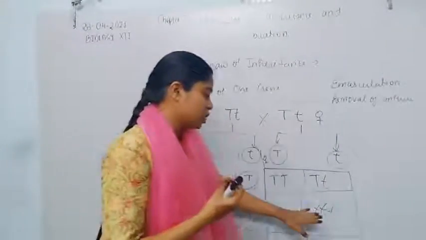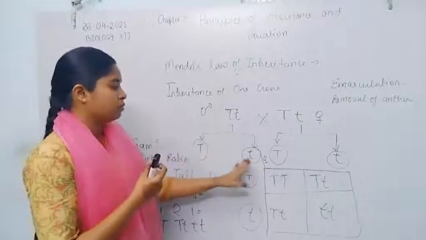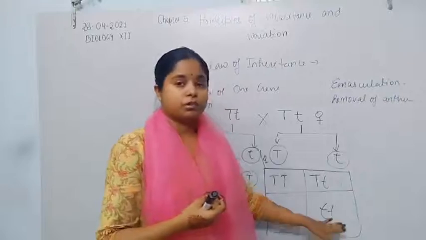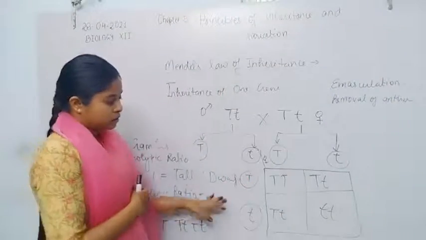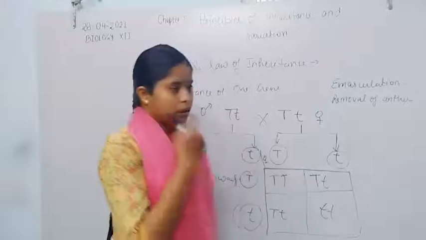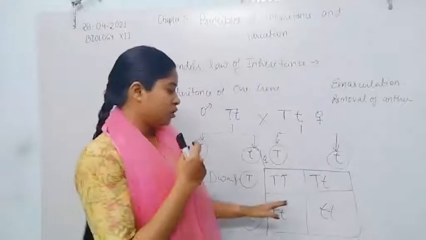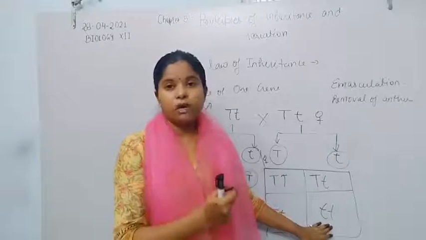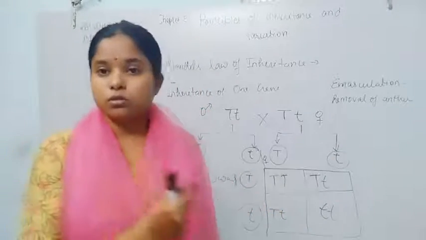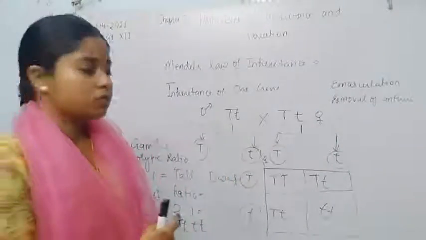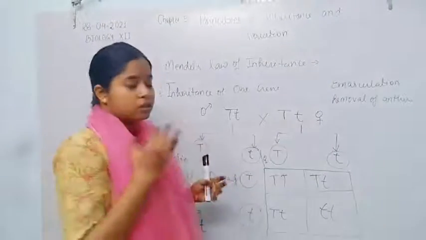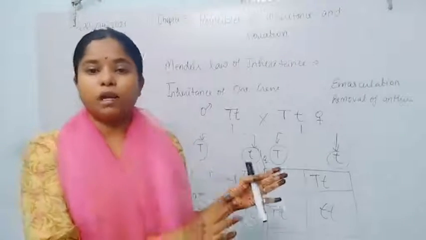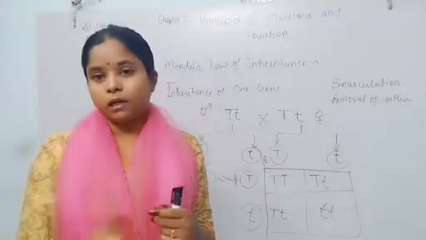The small t gets a chance of segregation, separates from the capital T and reappears in the F2 generation. This shows the law of segregation. In the absence of capital T, the small t also shows its characteristics. In the presence of capital T, there is no chance for the small t to show its character, but in its absence, it is able to show its characteristics.